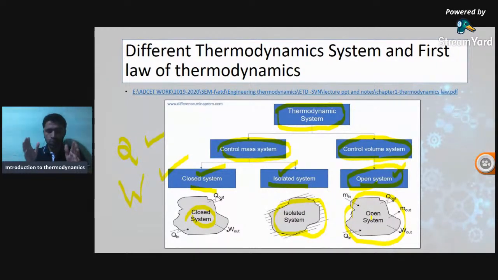We know the definition of a system: a particular area or space where some thermodynamic activity is going to happen. In a turbine, we design such a volume. We know the construction and working of the turbine: there is one shaft, on this shaft there is one rotary disc, and on the rotary disc a number of blades are provided on its periphery. This is a designed system, a control volume system.